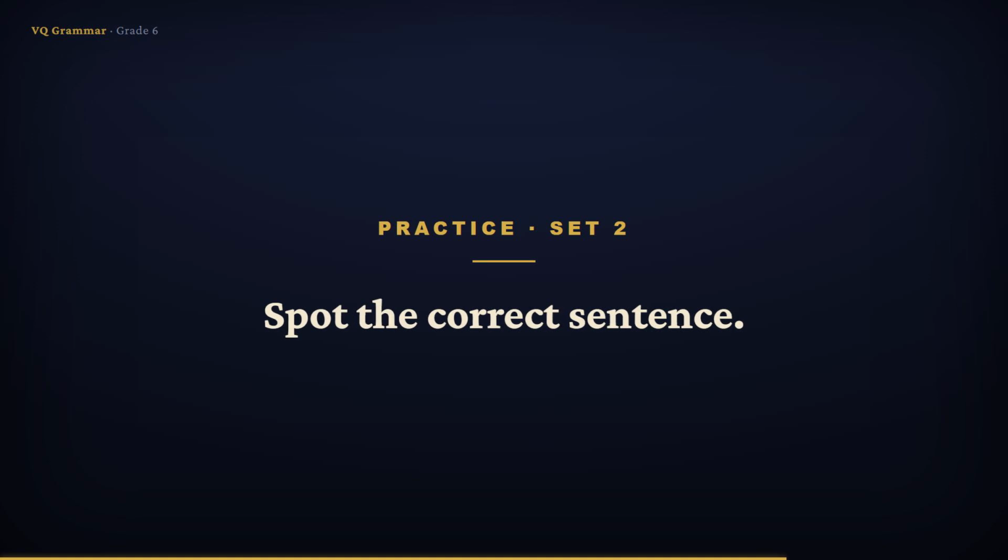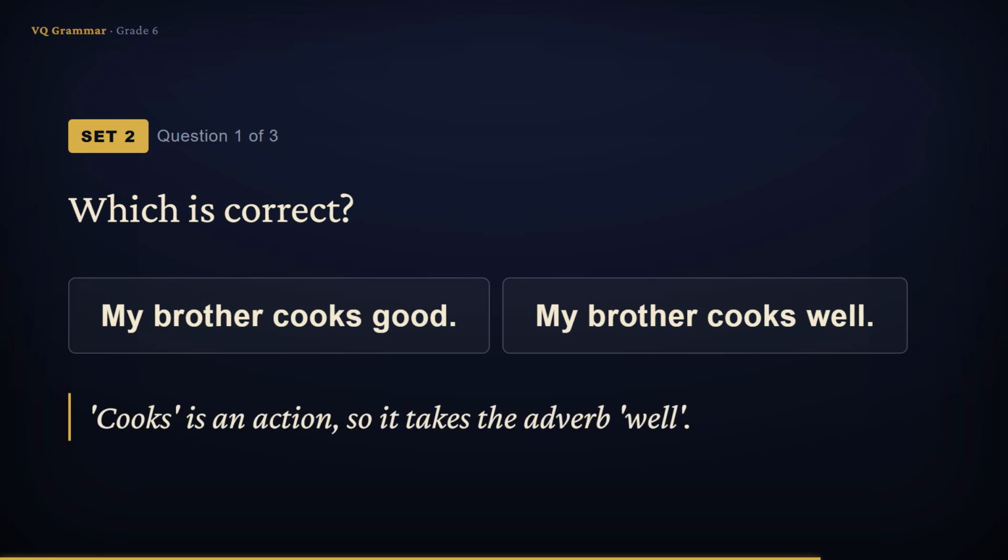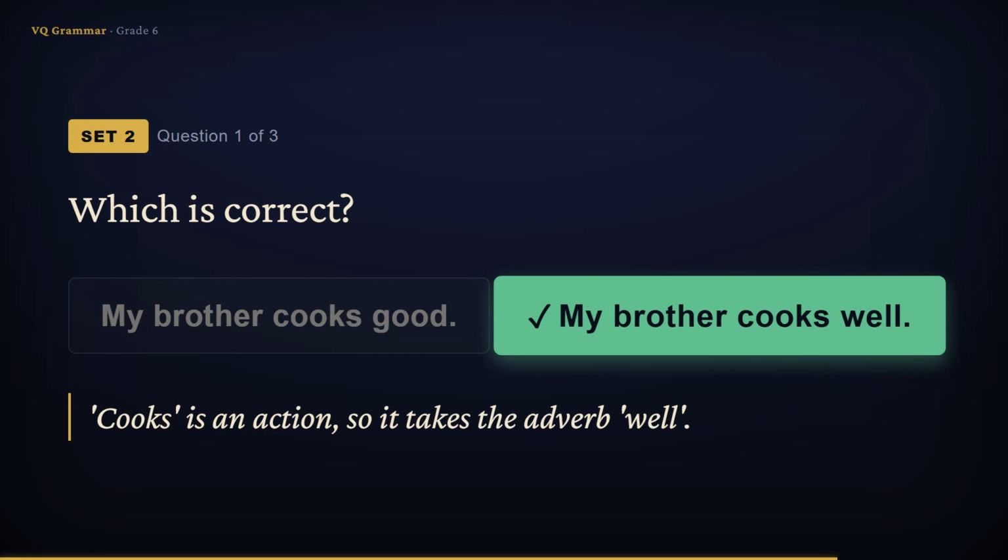This time, I'll give you two versions of a sentence, and you pick the one that uses good or well correctly. Pause and decide before I reveal each answer. Which is correct? My brother cooks good, or my brother cooks well? The word is describing cooks, which is an action. Actions take the adverb well, not good. So the correct sentence is, my brother cooks well.